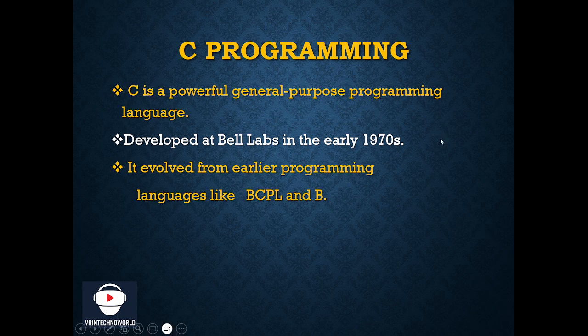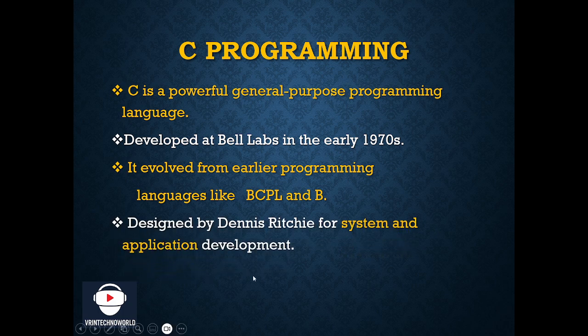Before the development of C programming, Ken Thompson and Dennis Ritchie were working on BCPL and B programming languages, but there were some problems that were not fixed at that time. That is why the development of C programming evolved.